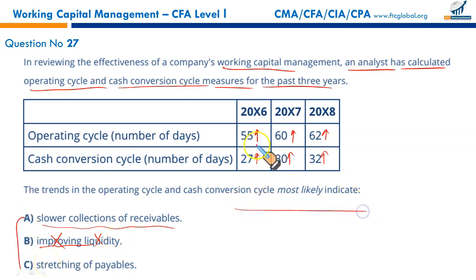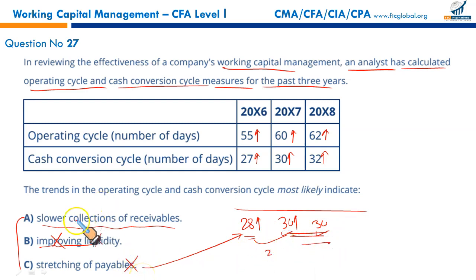Let us see if the difference between operating cycle and cash conversion cycle is taken. It represents the time that you take to pay your accounts payable. So 55 less 27 gives you 28 days. It means you take 28 days to pay your supplier. Then you increased it to 30, then it stayed at 30 again. So stretching payable? Yes, you stretched your payable once, then stopped. First we used to pay after 28 days, then we started paying after 30 days. So it's not a continuous stretch. There was a little stretch of 2 days, then it stopped. So this is not the right option either.